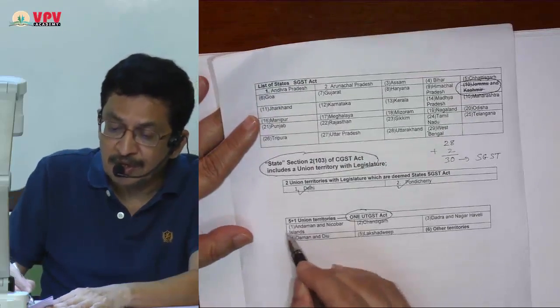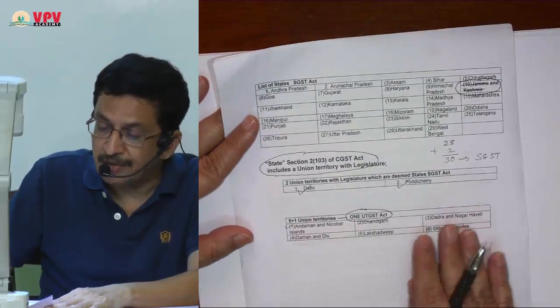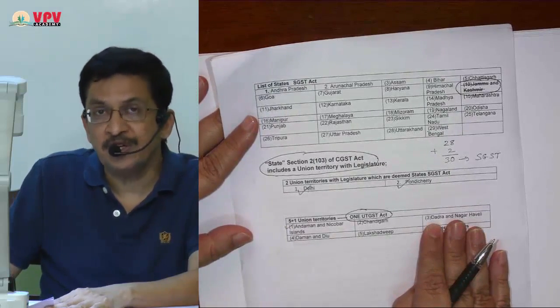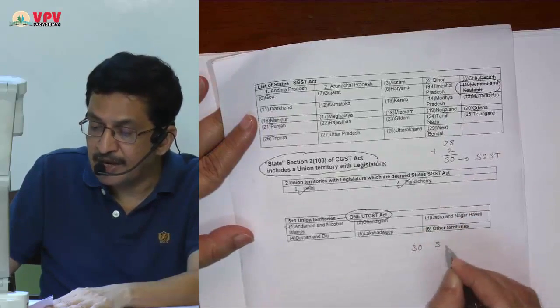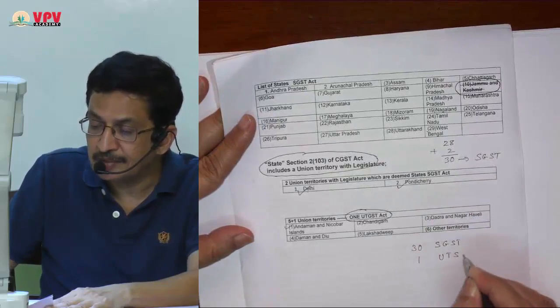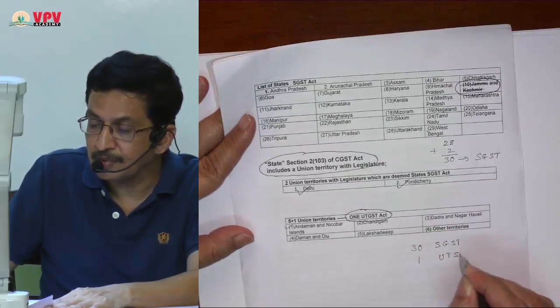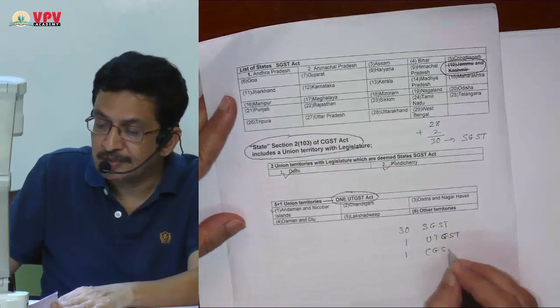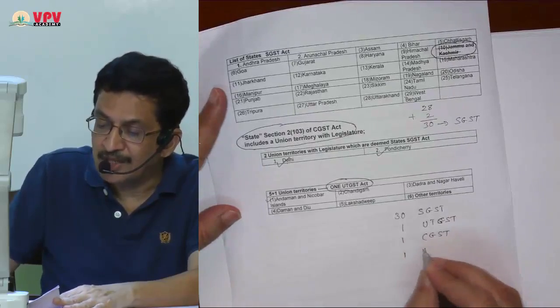For the other 5 union territories, there is going to be 1 Union Territories Act. So 30 SGST Acts, 1 UTGST Act, 1 CGST Act and 1 IGST Act.